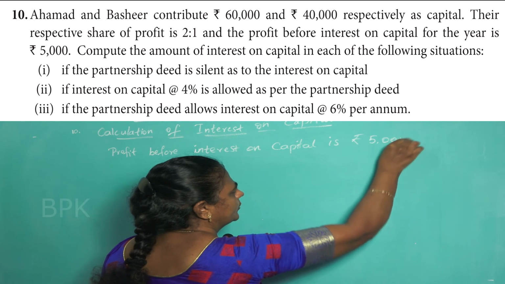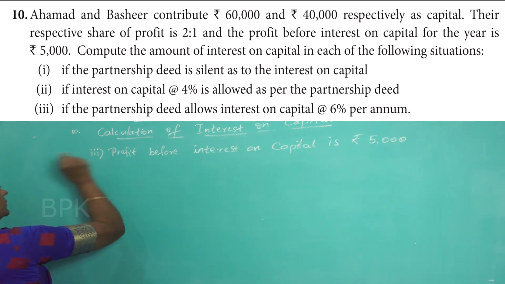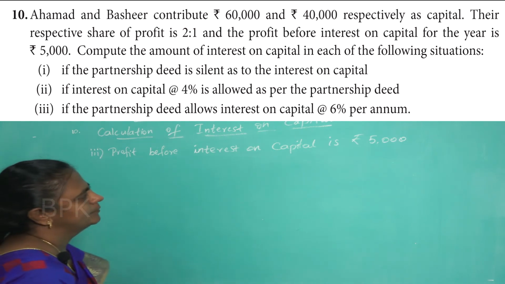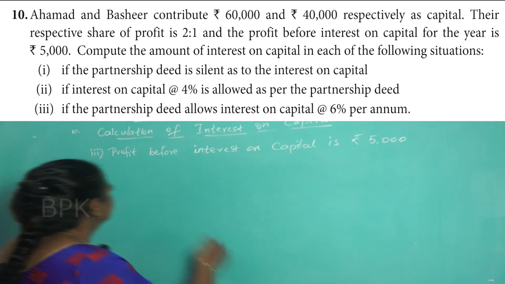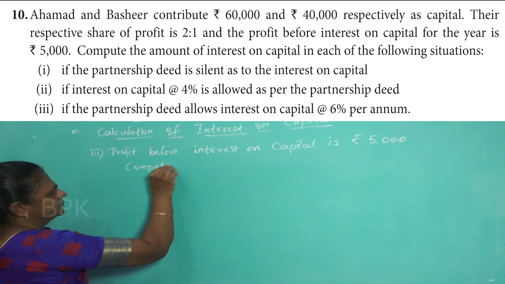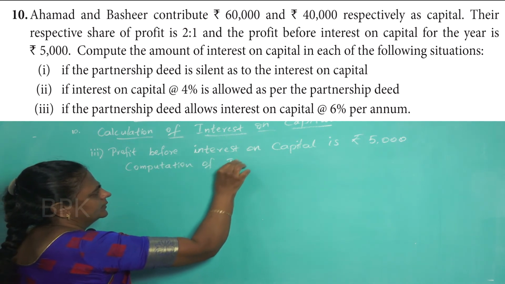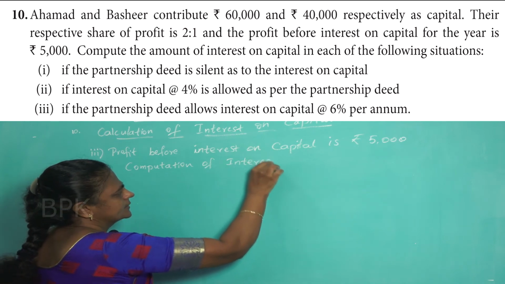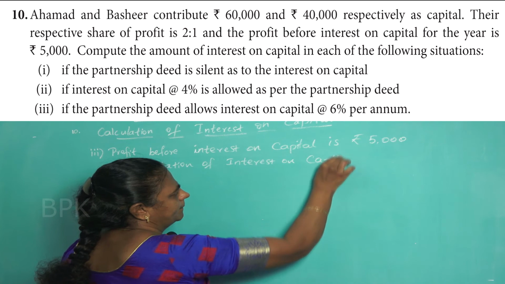That is what is given in the question. This is the third case. Okay. Now calculate interest on capital. Next, write computation of interest on capital.